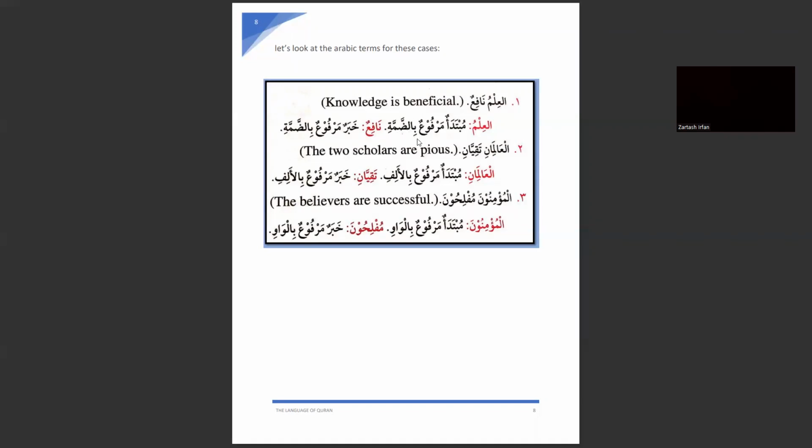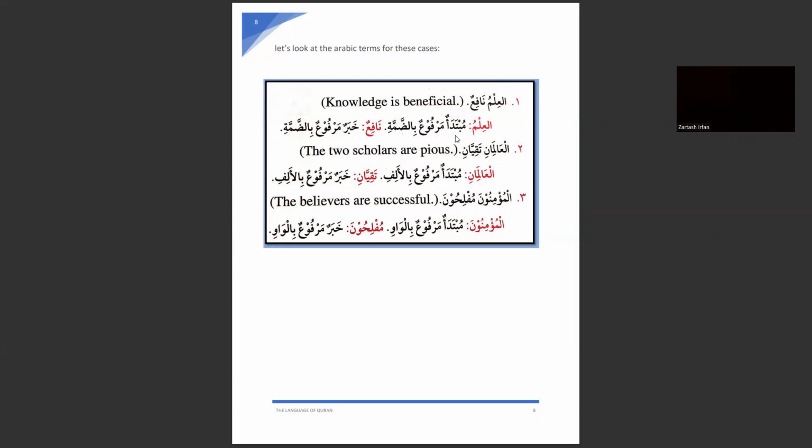Here again, I can show you one more example of the harf of jar preceding a word. Look here, ba is again one of the harf of jar, and when this word is preceded by ba, it is having a kasra here. Okay, so here mubtada marfu bid-damma, al-ilmu, it is mubtada.